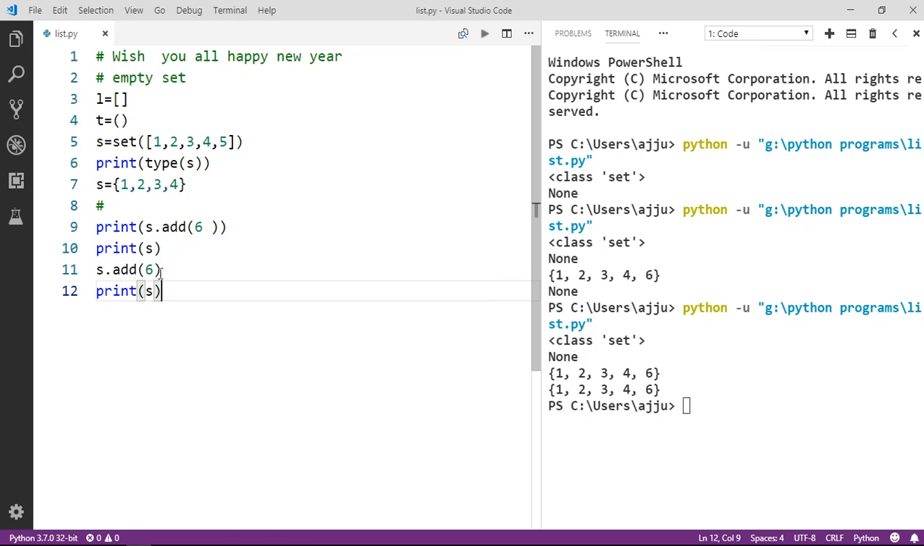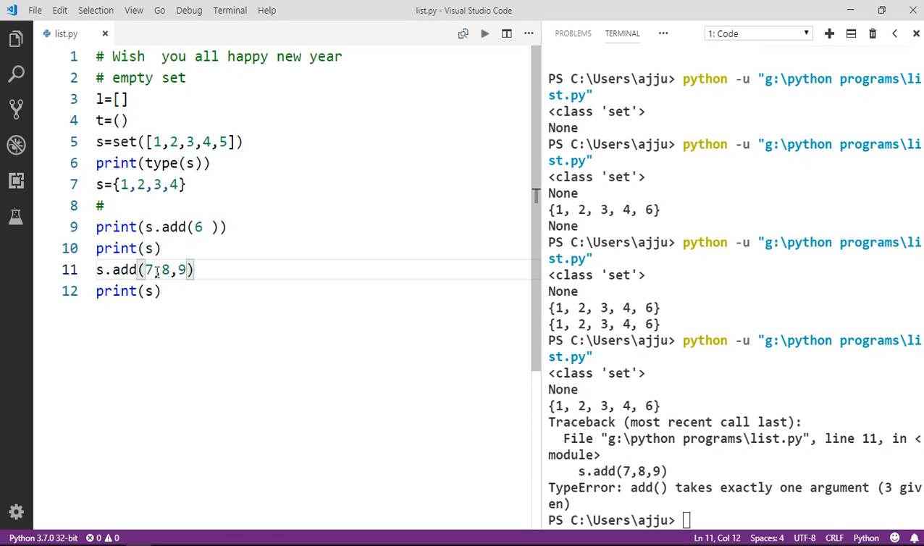Now, if you want to add multiple values, how can we do it? Like I want to add 7, 8, 9. Is it possible or not? Let's see what is going to happen. Sorry guys, we are going to get an error. If you want to add an element, it must be one value. At one time you can add only one element.